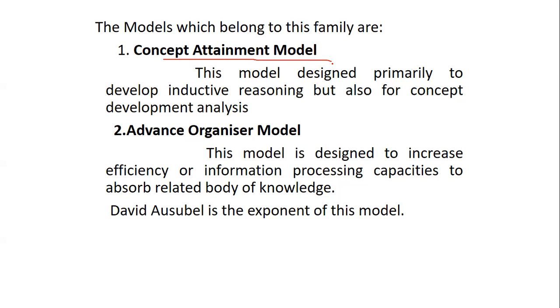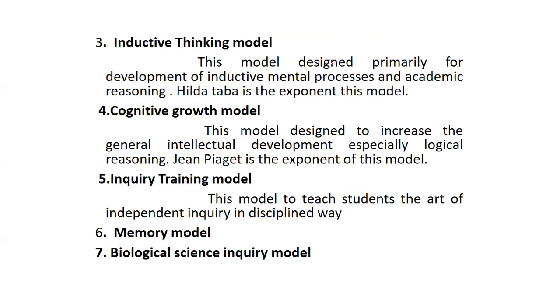The advanced organizer model is designed to increase the efficiency or processing capacity of knowledge. Then we talk about the inductive thinking model. It talks about the development of inductive mental process and academic reasoning. Hilda Taba is the exponent of this model.